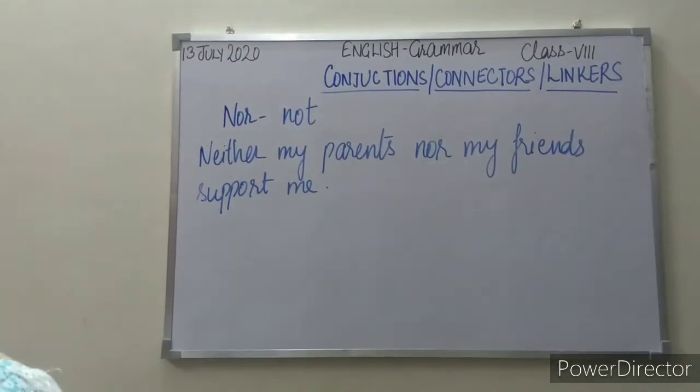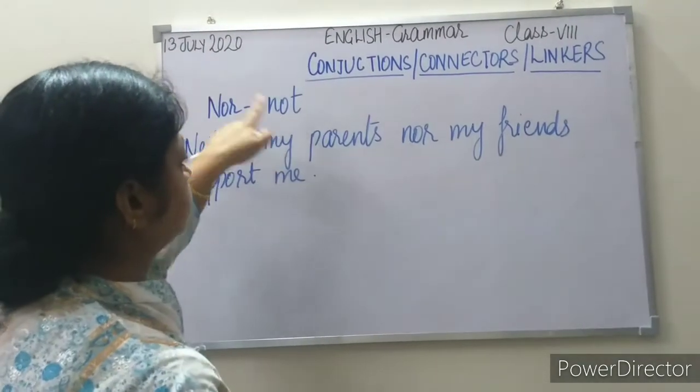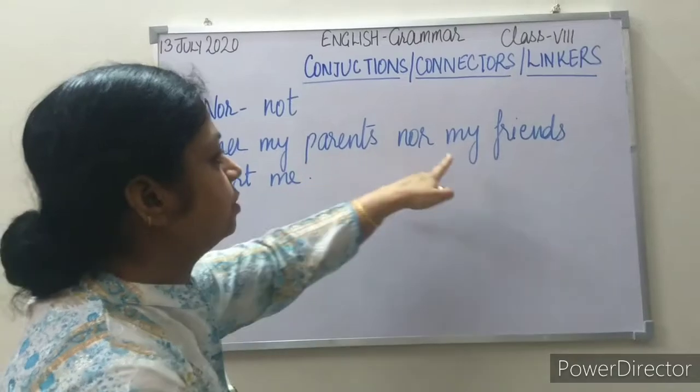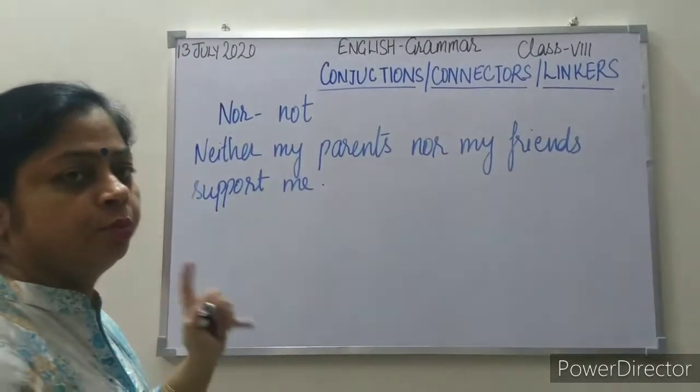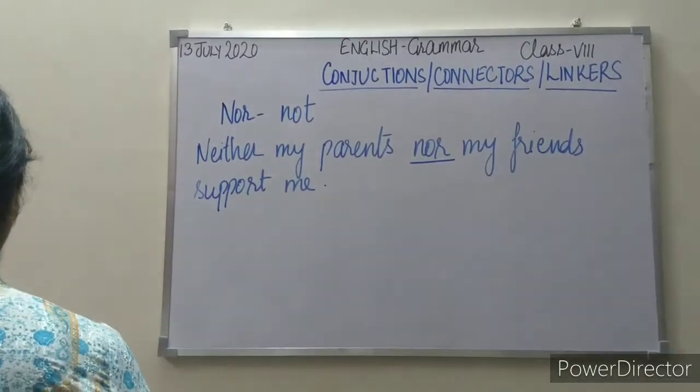So it is giving the sense of not, that my parents nor my friends, nobody supports me. That is the use of nor here.